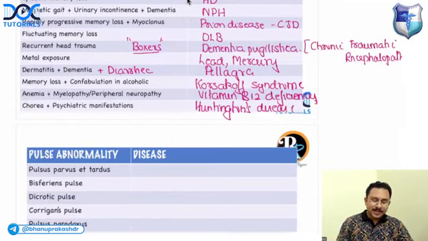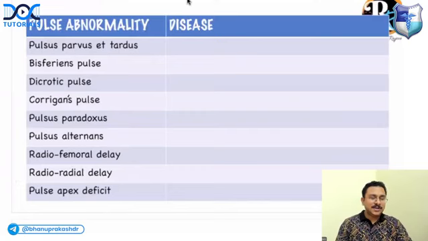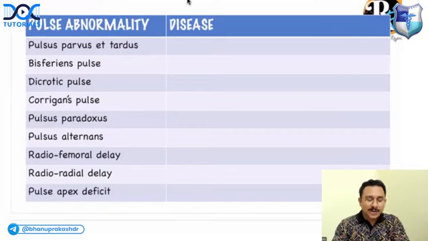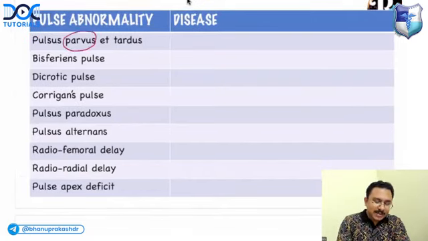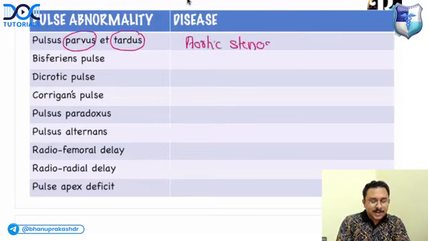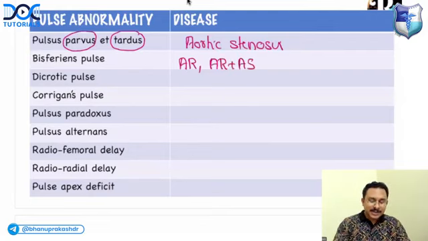Right. Now, coming to the various abnormalities of the pulse. We'll discuss some important high yield tables from cardiology. Pulsus parvus et tardus, which is a low volume pulse, a late peaking pulse. Parvus means low volume, tardus means late peaking. What is the answer? Aortic stenosis. Pulsus bisferiens. What are the conditions? Aortic regurgitation, combined aortic regurgitation plus aortic stenosis, and hypertrophic obstructive cardiomyopathy.